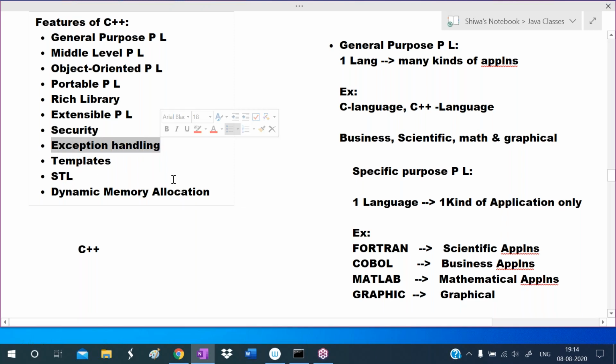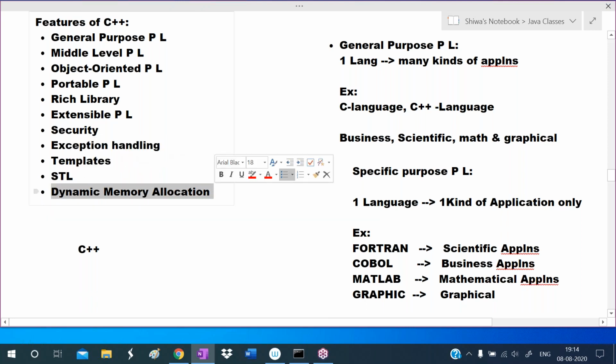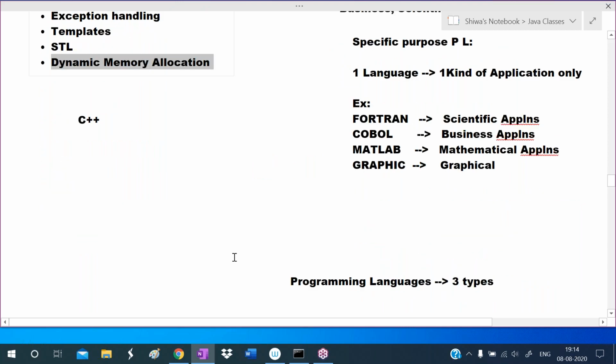Exception handling means there is a mechanism for handling runtime errors. Templates are used to deal with many data types. STL stands for standard template library. To work with a group of elements, we use this library. Dynamic memory allocation means allocating memory at runtime. So these things we discussed in the previous class.